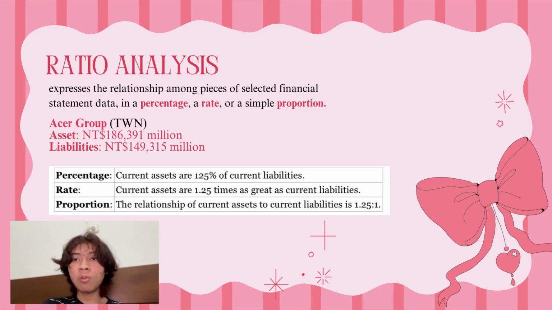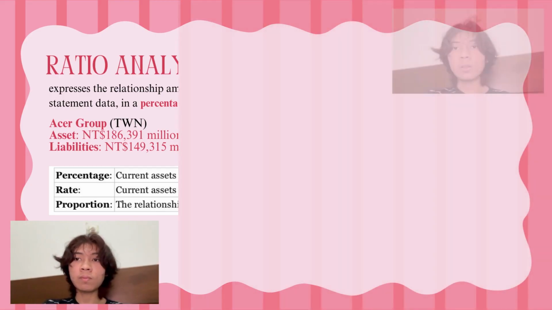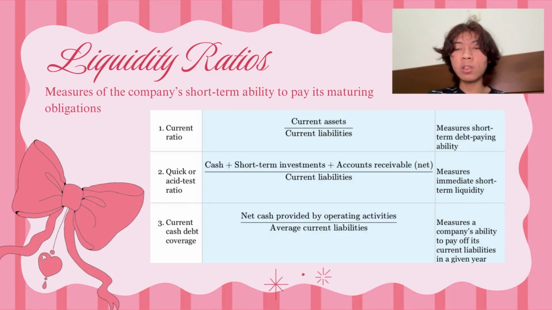So by dividing 186.391 and 149.315, we can get 1.25. So the percentage is 125% of current liabilities, and the rate is 1.25 times as great as current liabilities, and the proportion is 1.25 to 1. And then we are going to talk about liquidity ratios, which is one of the ratios kind.